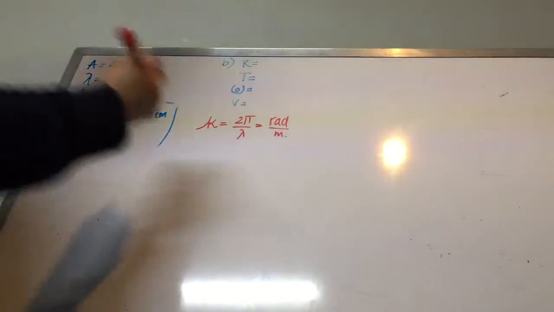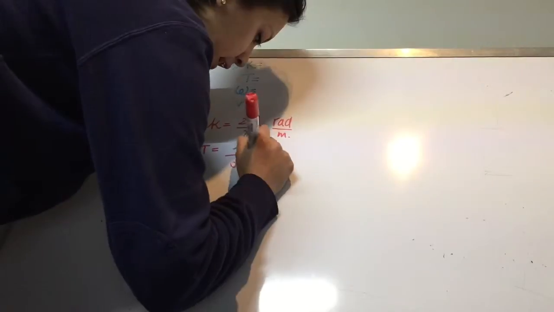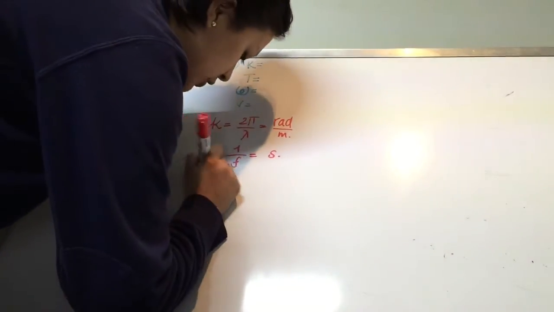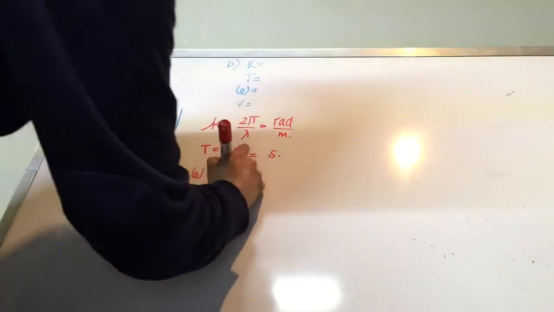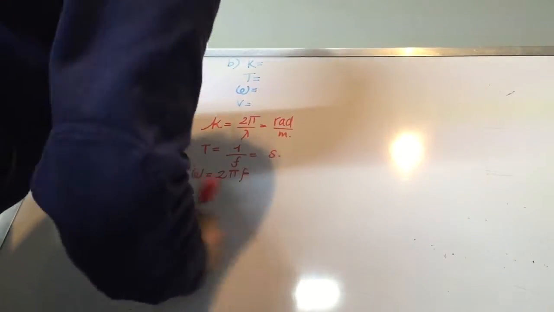So for our period, we can determine that it's going to be 1 over the frequency, and this will be measured in seconds. And our omega is going to be equal to 2 pi times our frequency. And this will be measured in radians over seconds.